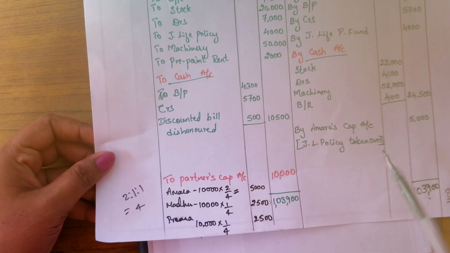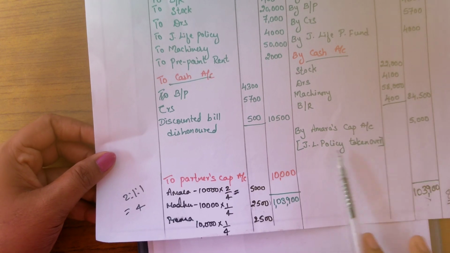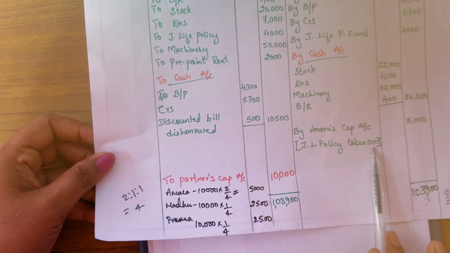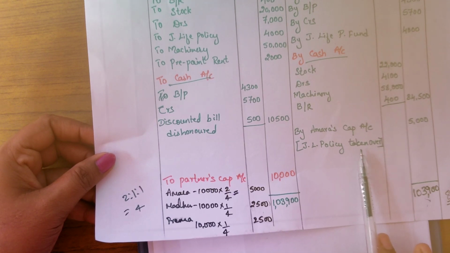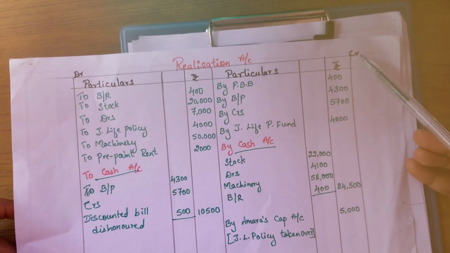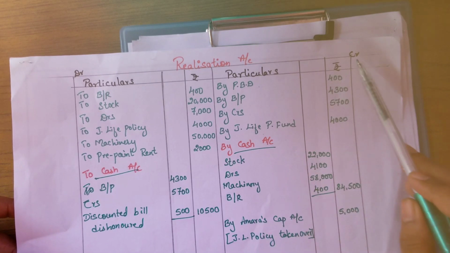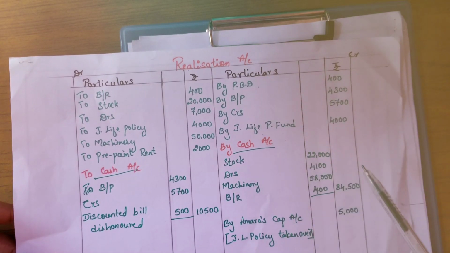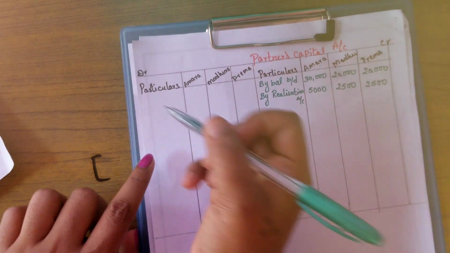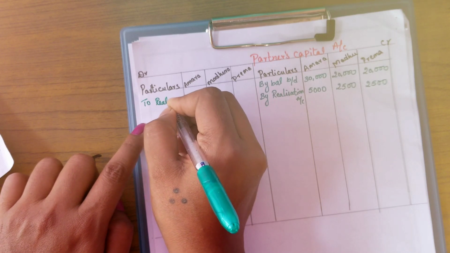Okay, so here we can see in the realization account, Amara's capital account is being credited for joint life policy taken over. So this has to be shown in the partner's capital account. Now this Amara's capital account is credited in the realization account. You can see Amara's capital account is credited in the realization account. So the same thing will be debited in the partner's capital account. Here we are going to write to realization account.